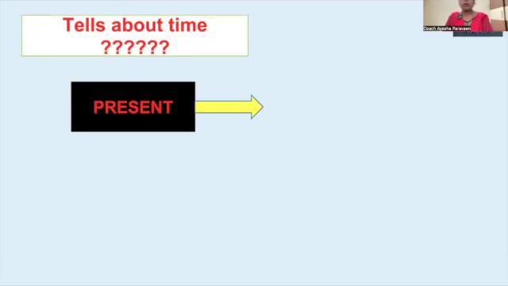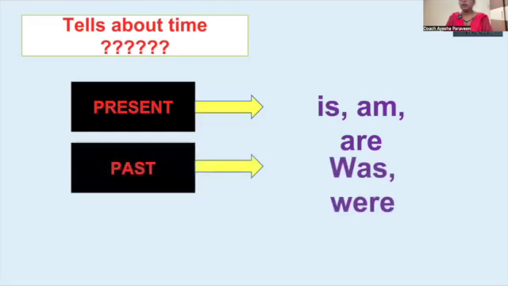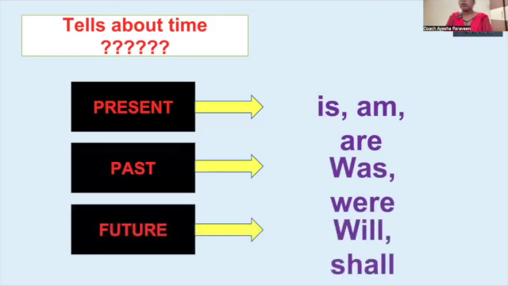Now, helping verbs can also tell about time. To tell present time, we use am, is, are. For example, I am a teacher. That means at present I am a teacher. She is a teacher. That means at present she is a teacher. They are students. So at present they are students. For past we use the helping verbs was, were. For future, we use the helping verbs will, shall to talk about future time. Present time: am, is, are. Past time: was, were. Future time: will, shall as a helping verb we use.